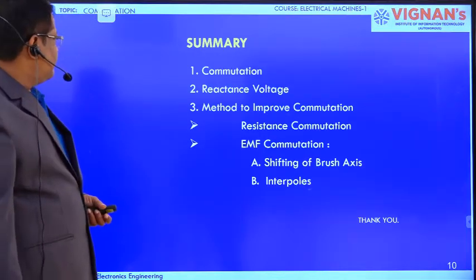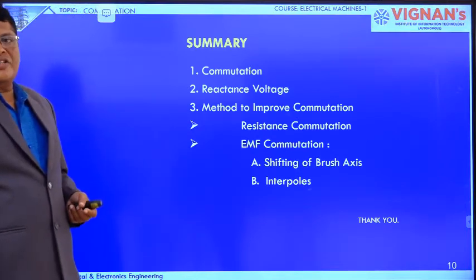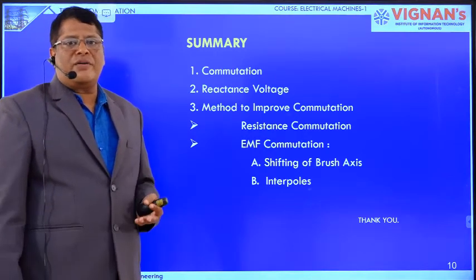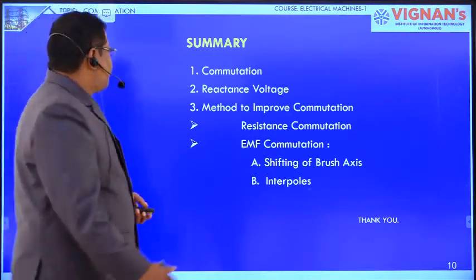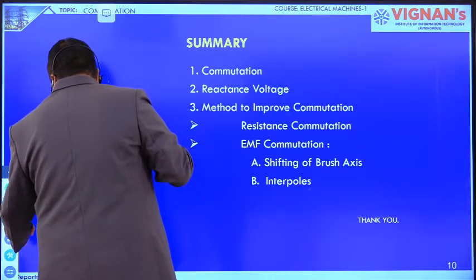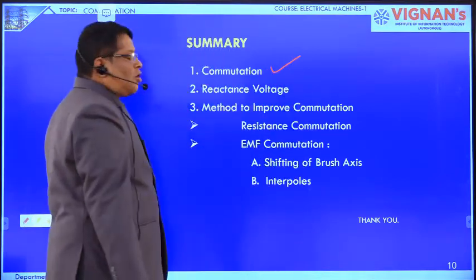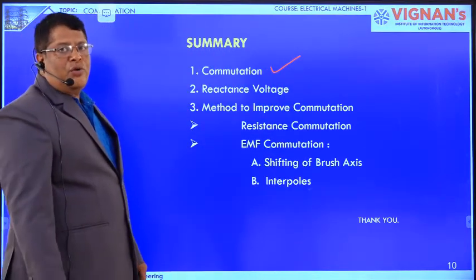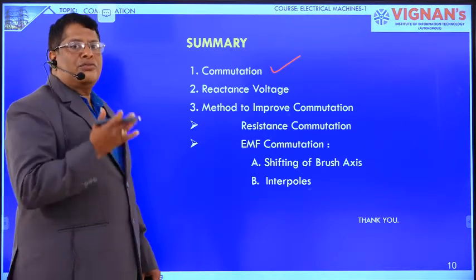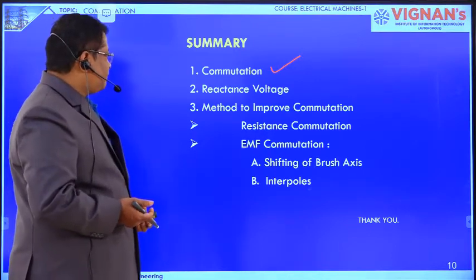Summary. Up to here we have studied commutation. Commutation is a process in which the current in the coil changes from the positive value to the negative value during the commutation time. Because of the commutation only, the load is getting the DC voltage even though the voltage induced in the armature coil is an AC voltage.